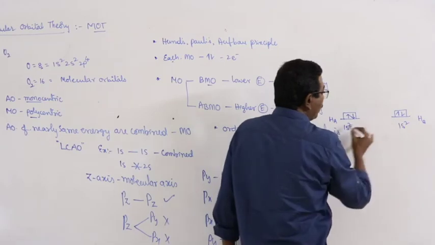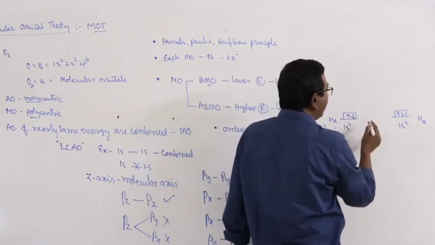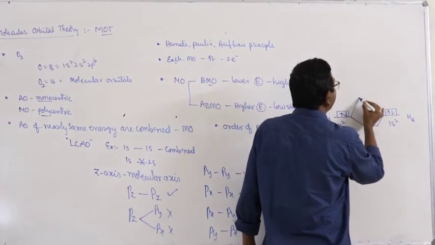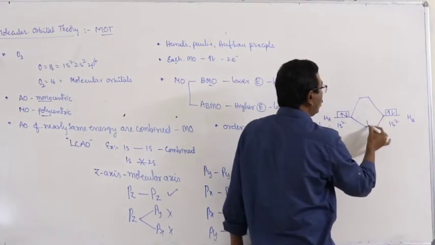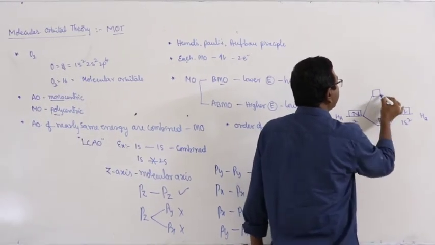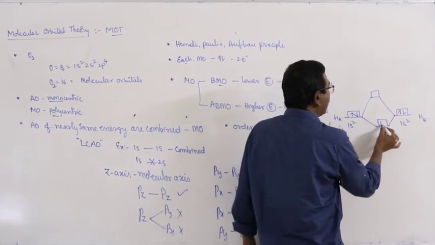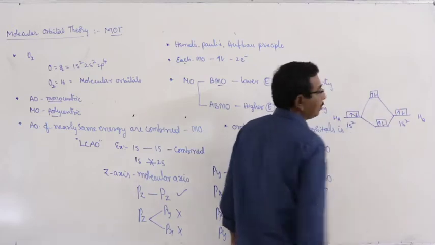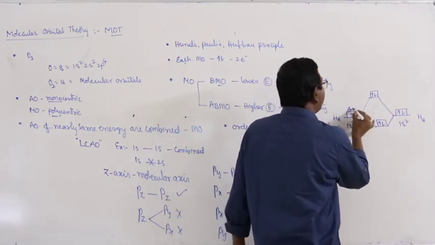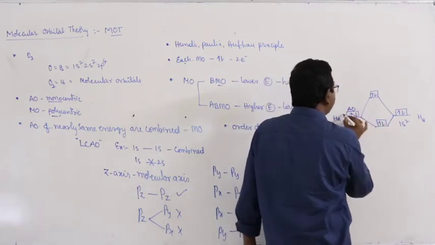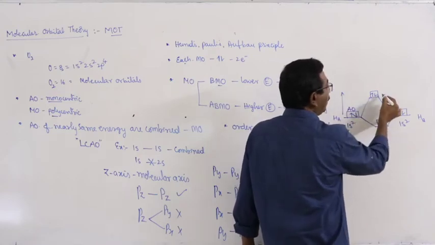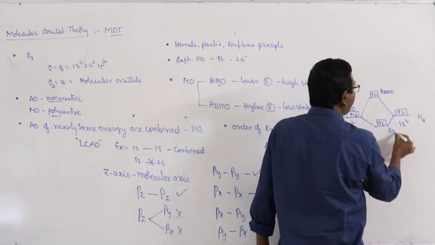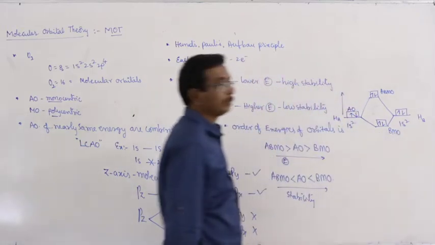When the two 1s orbitals are combined, it results in the formation of 2 molecular orbitals. Here 1 electron from each atom contributes. Here this is the atomic orbital. Here this is the energy profile. This is the anti-bonding molecular orbital. This is the bonding molecular orbital.